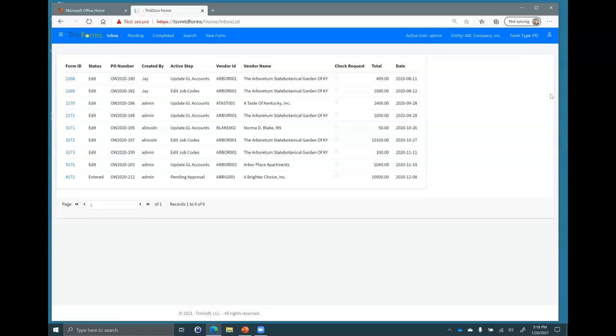Now, that's a good point for me to pause right here. This solution supports multiple companies, multiple divisions. That's very common today. You might have subsidiaries. You might be able to create or need to create requisitions across different subsidiaries or different entities. We support that. We support all the different users.